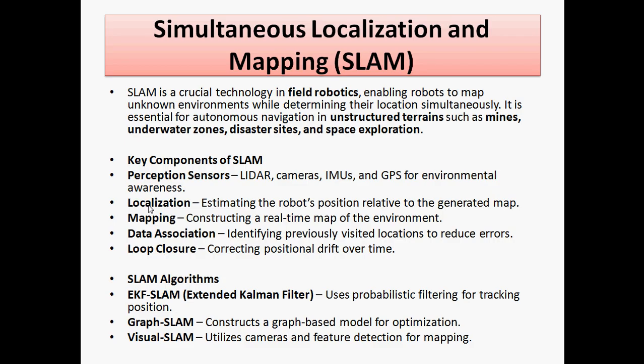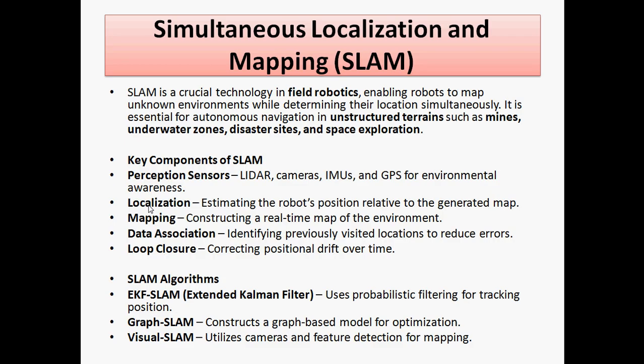And then next is localization. Here we estimate the robot position relative to the generated map. So finally, localization and mapping are required. Mapping means constructing a real-time map of the environment, which should be visualized, and then we can go for this activity. So this is about the mapping.